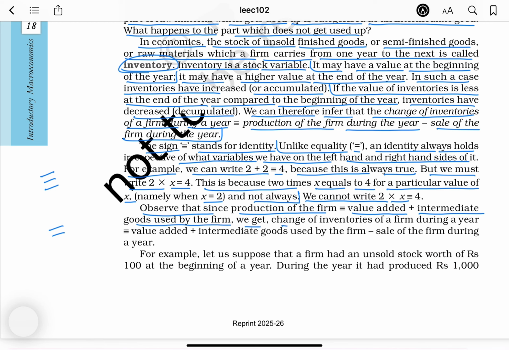Observe that since production of the firm is value added plus intermediate goods used by the firm, we get change of inventories of a firm during a year identity value added plus intermediate goods used by the firm minus sale of the firm during a year.